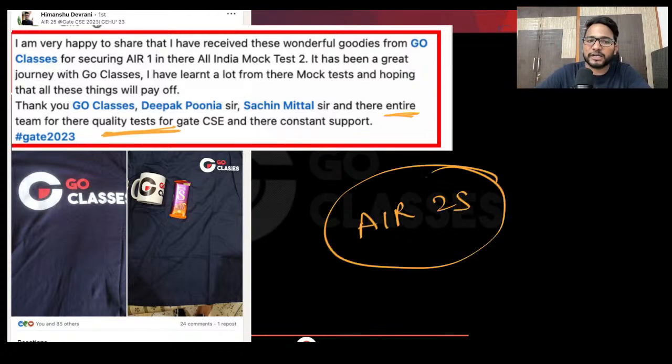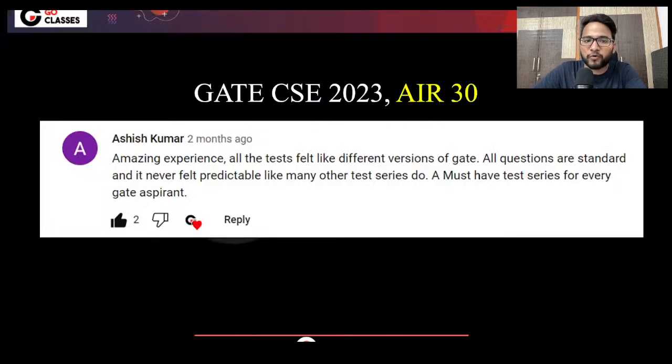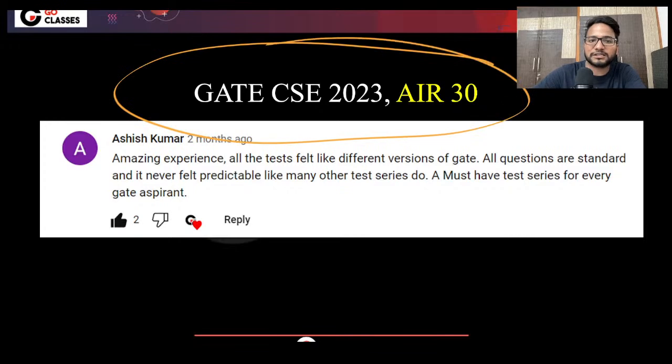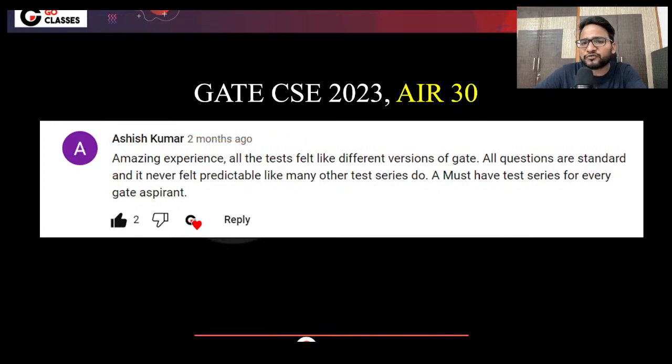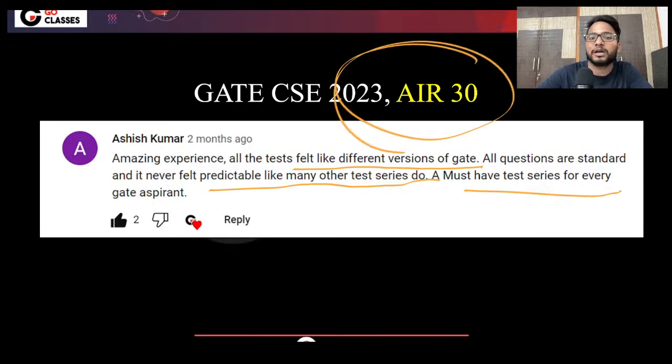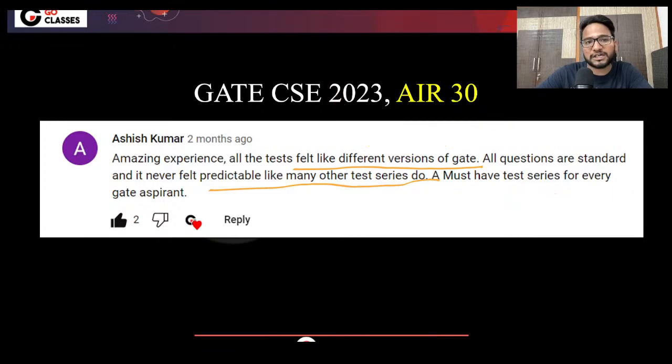All India rank 25 is saying that their team is putting a lot of effort into making the tests, right? Okay, now let's go over maybe a few more toppers. Ashish has secured all India rank 30, and he is saying it was an amazing experience. All the tests felt like a different version of GATE. All questions are standard, and it never felt predictable like many other test series do. A must-have test series for every GATE aspirant, says Ashish, who secured all India rank 30.